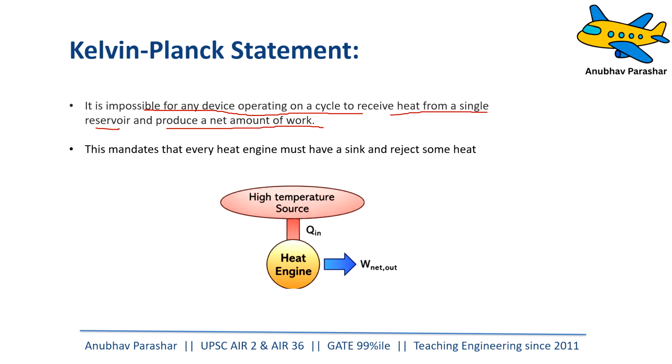Work. So we'll see in a short while that we can use a thermodynamic cycle to convert what? Heat energy into work energy. Right? Now, what the Kelvin-Planck statement says is that it is not possible for any heat engine, we'll understand heat engine in a short time, to operate in a cycle and simply convert heat into work without rejecting any heat. Achha? Can you explain it once more? Yes, it simply says that every engine must have a sink, and every engine must reject some heat.